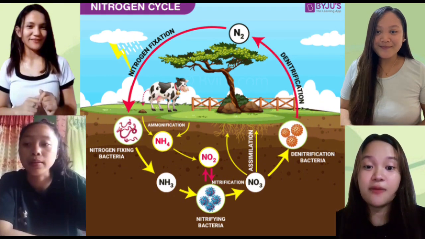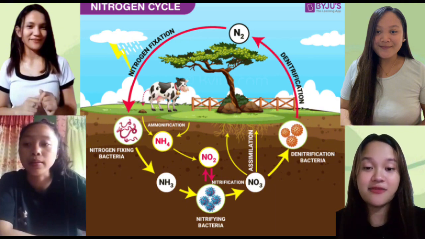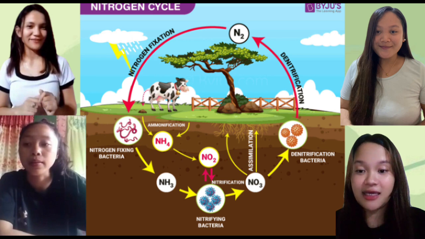The nitrogen cycle is important because it plays a critical role in sustaining life on Earth. So the following are the reasons why the nitrogen cycle is important. The first one is vital nutrients. Nitrogen is a fundamental nutrient required by all living organisms. And the second one is all about ecosystem balance. So the nitrogen cycle ensures a continuous supply of nitrogen in the ecosystem, facilitating the health and balance of various habitats.